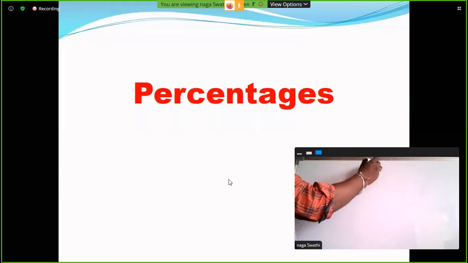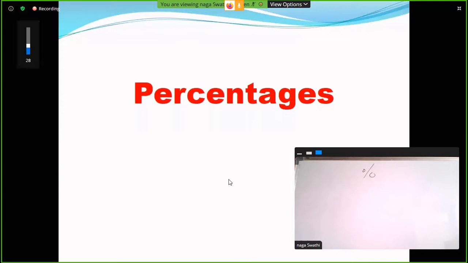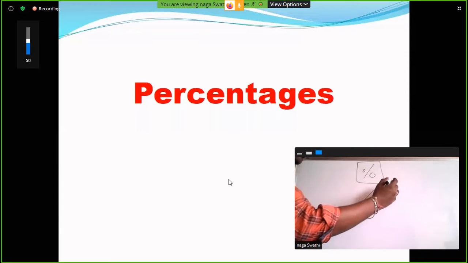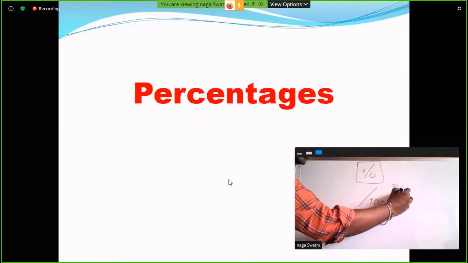Percentages. What is the meaning of percent? Percent means per 100. For example, 20 percentage.